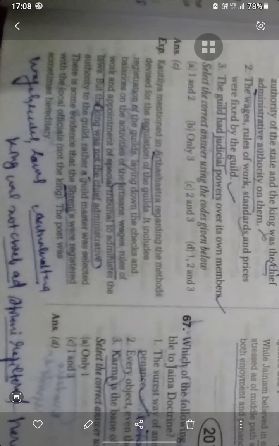It included the registration of guilds, laying down the checks and balances, artisan wage rules, worker rules, and the appointment of a special tribunal. So the king was not the chief administrative authority, but the guild master was selected. There was some evidence that guilds were registered with the local official.